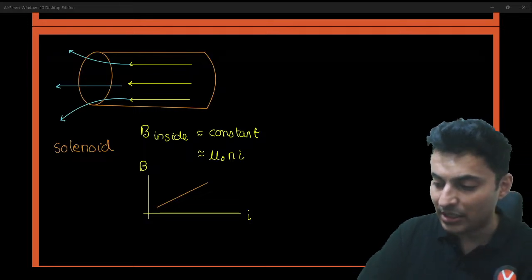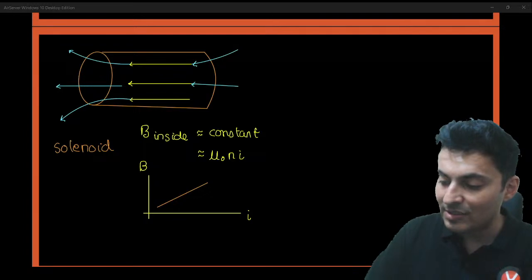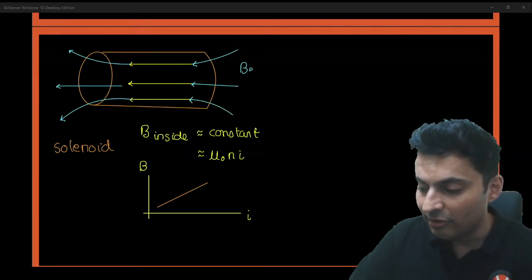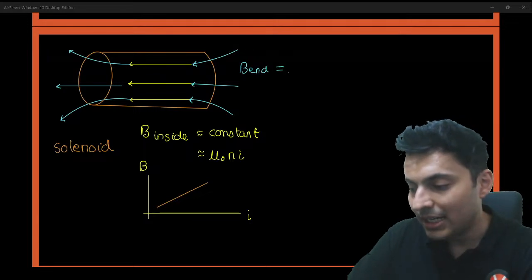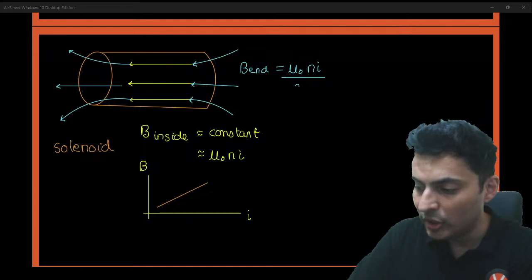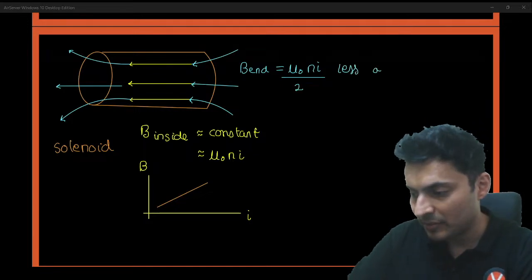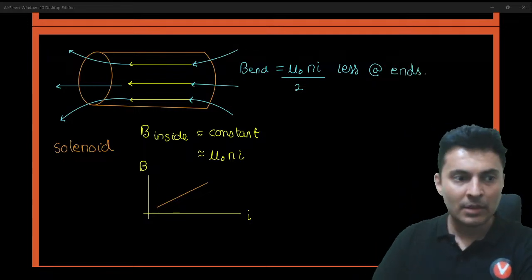So because of this, you will see the magnetic field at the end will be slightly less. In fact, it is mu naught n i divided by 2. It is less at the ends. Keep this in mind.